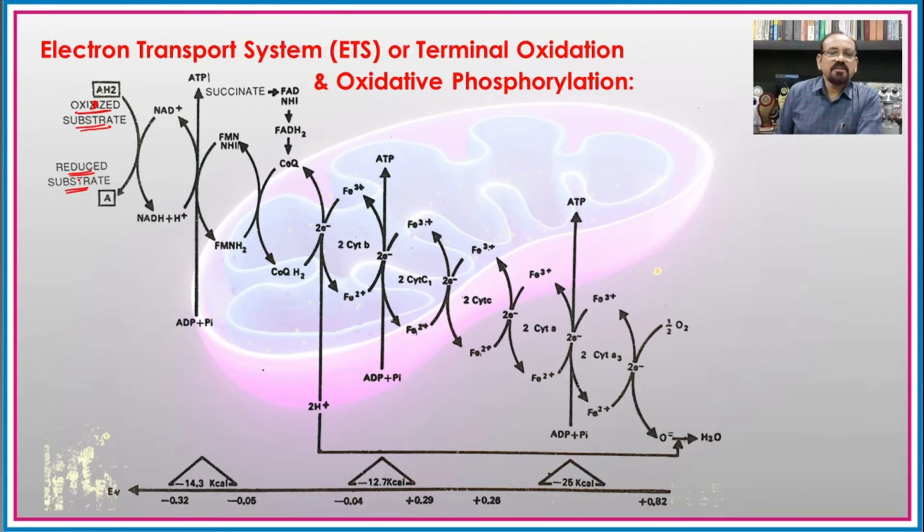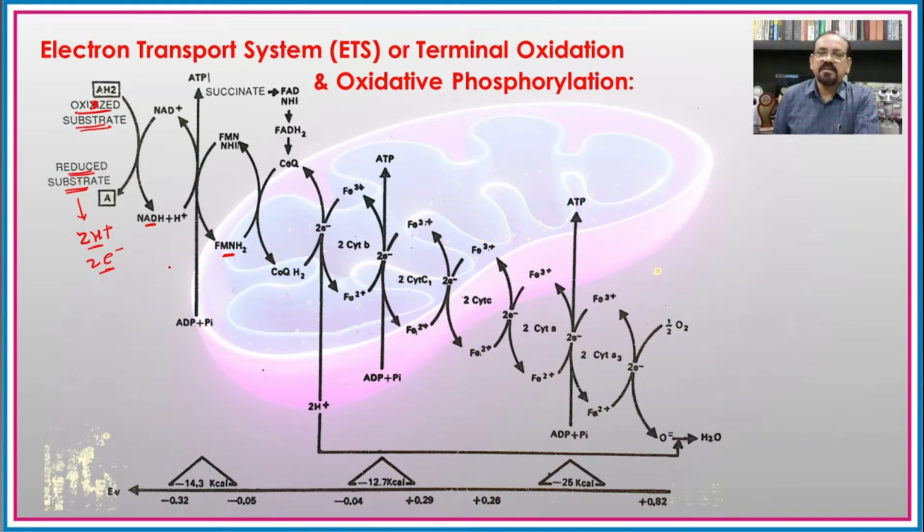During this process there is transfer of 2 protons plus 2 electrons, and later by the series of different components of the electron transport system, these 2 protons and electrons are carried.